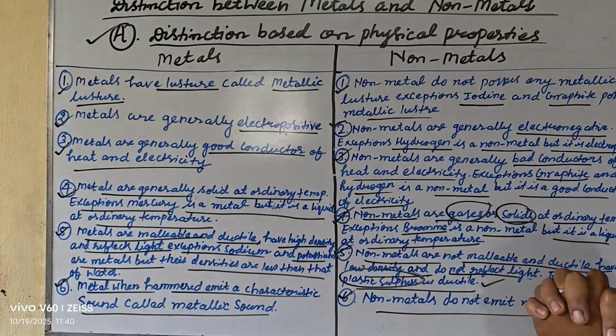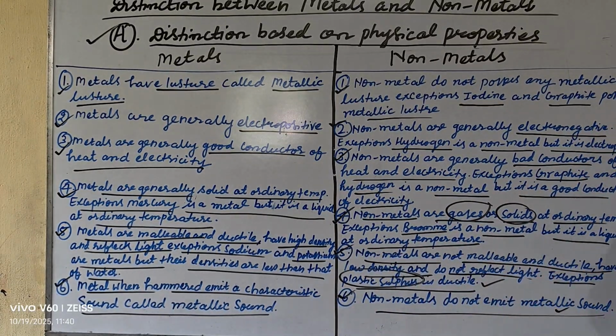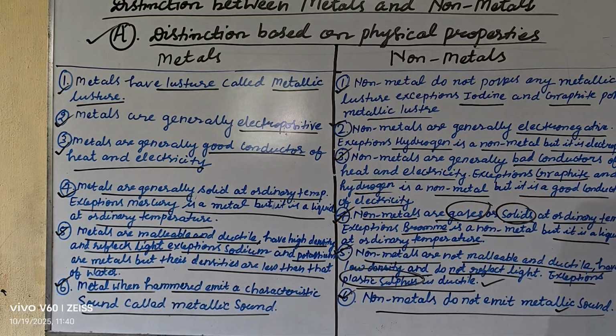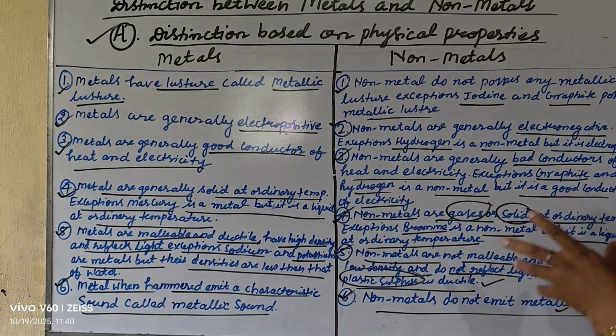Point number 4, metals are generally solid at ordinary temperature. Exception: mercury is a metal but it is a liquid at room temperature. Nonmetals are gaseous or solid at ordinary temperature. Exception: bromine is a nonmetal but it is a liquid at ordinary temperature, room temperature.